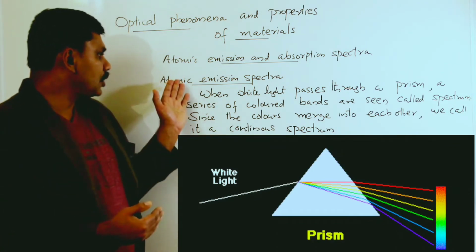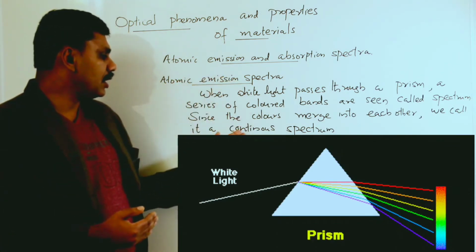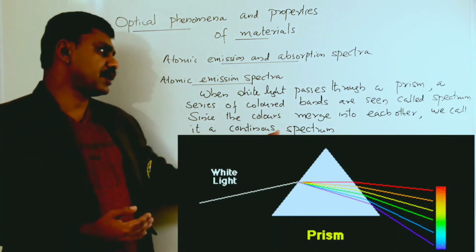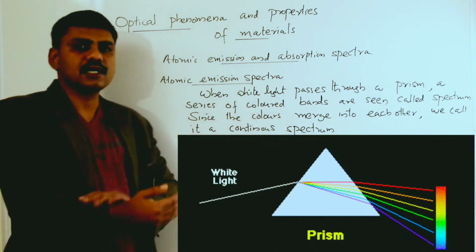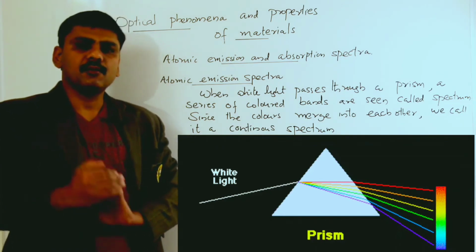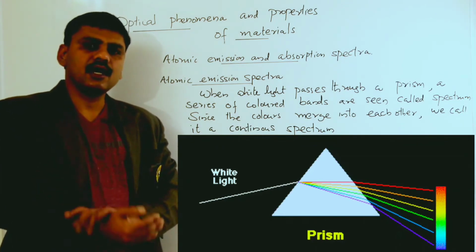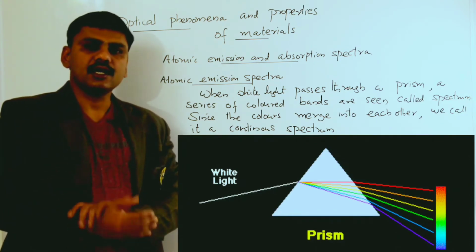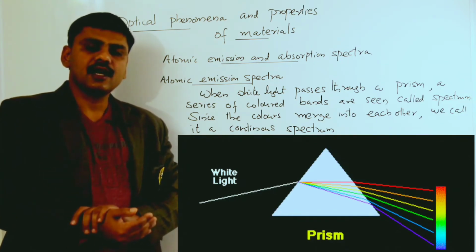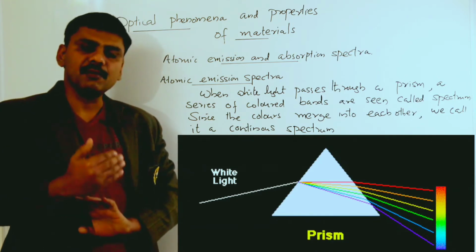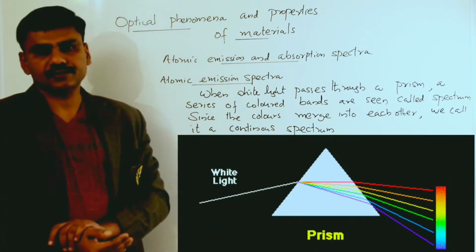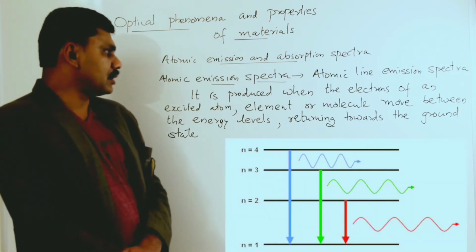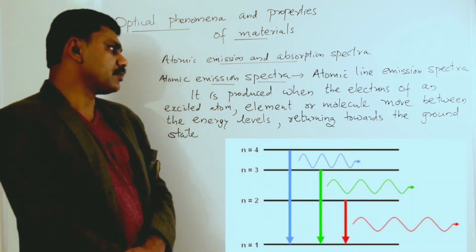So in the atomic emission spectra, we are first dealing with the continuous emission spectrum. You can see the continuous emission spectrum by passing white light through a glass prism. It splits into 7 colors, and you can see the continuous emission spectrum there. Next, I am explaining atomic line emission spectra.